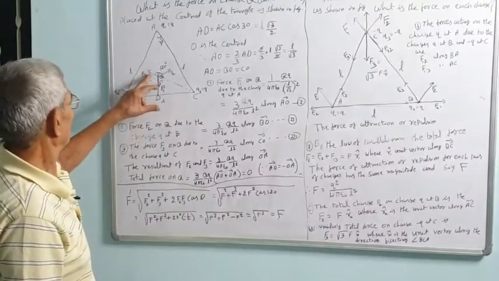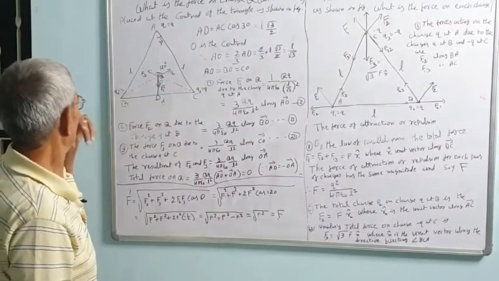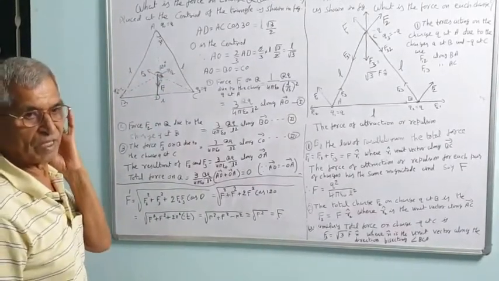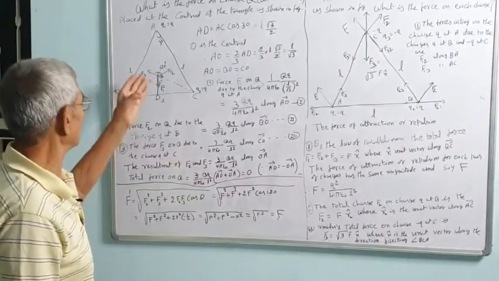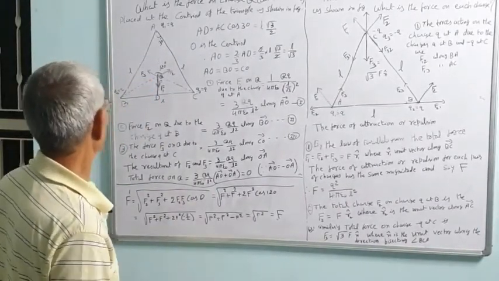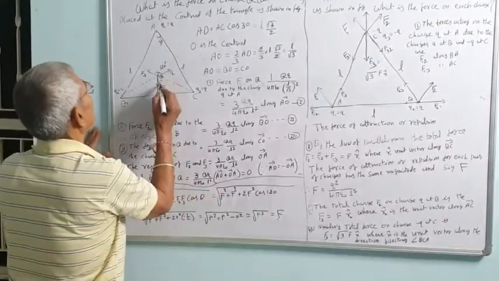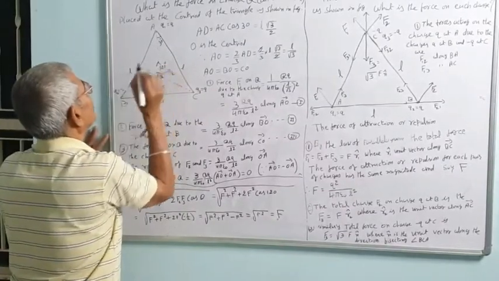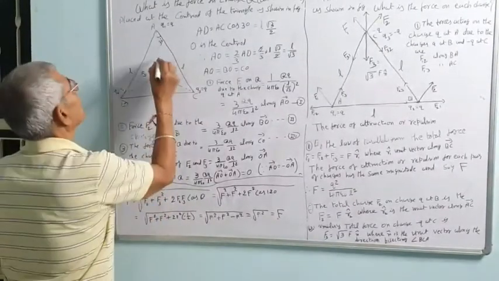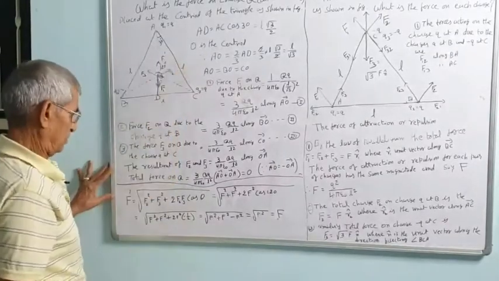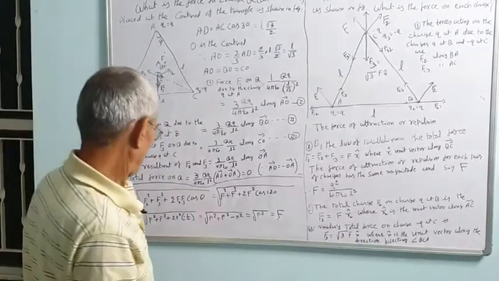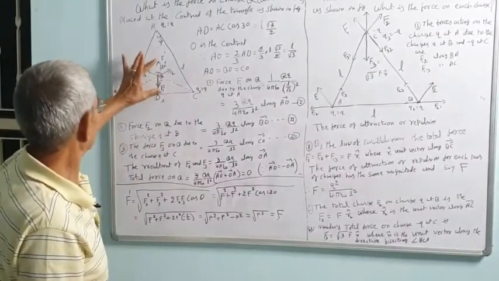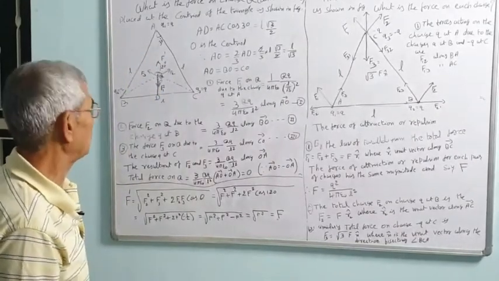So if two forces of equal magnitude have an angle of 120 between them, the resultant will be equal to either of the forces. The resultant of F2 and F3 will act along OA. So this is F dash. Thus the net force at Q will be 0, because F dash plus F are in opposite directions and have the same magnitude.